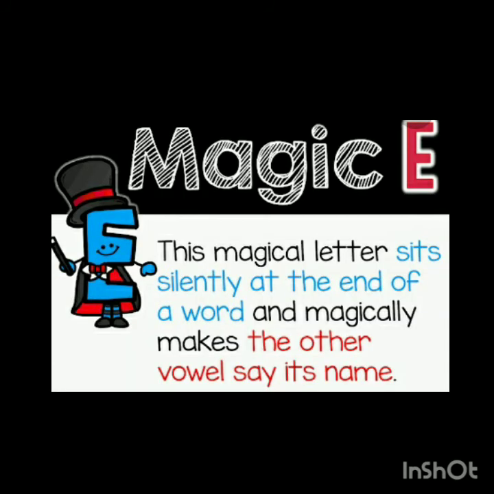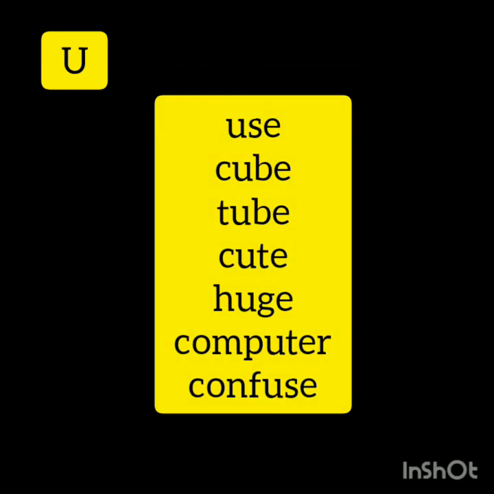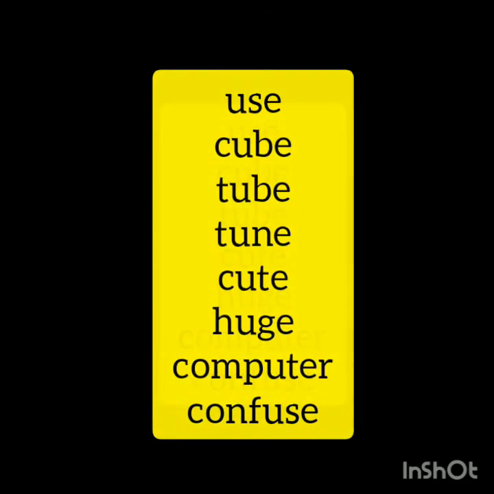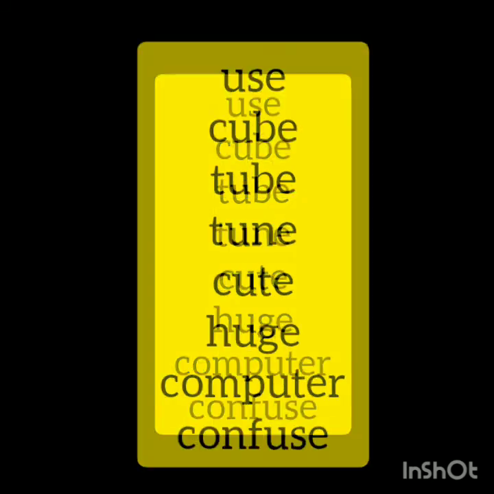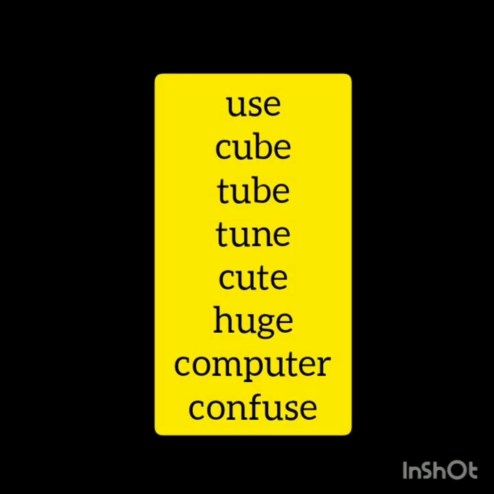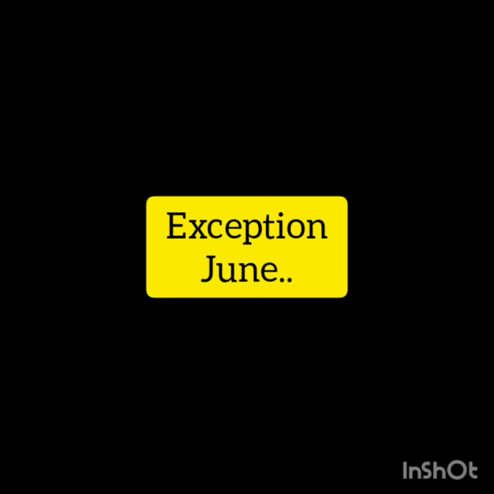Now the next magical E at the end, where we can hear the U sound, as in use, cube, tube, tune, cute, huge, computer, confuse, and so many words. But there is an exception for this, that is June.